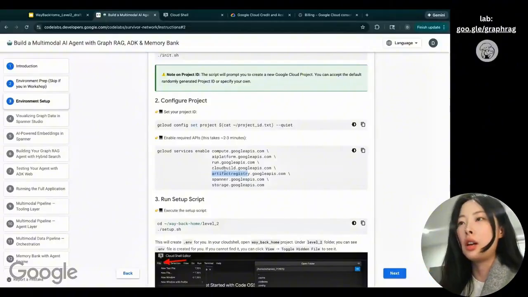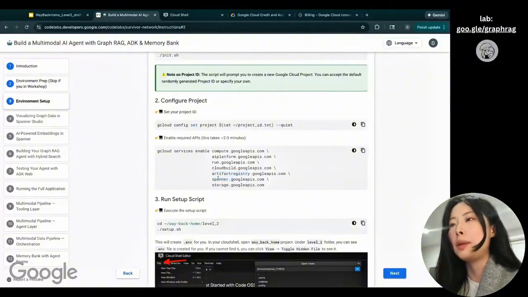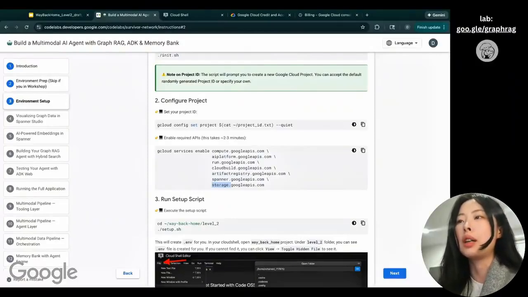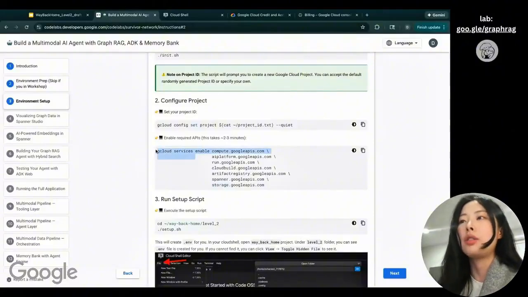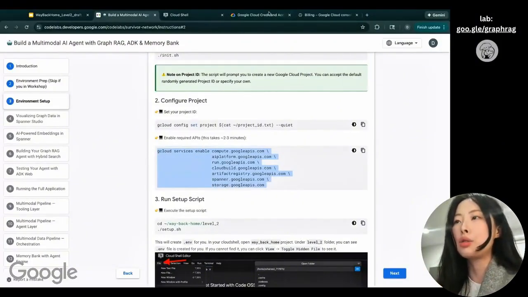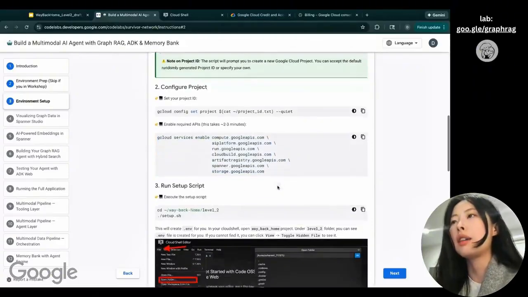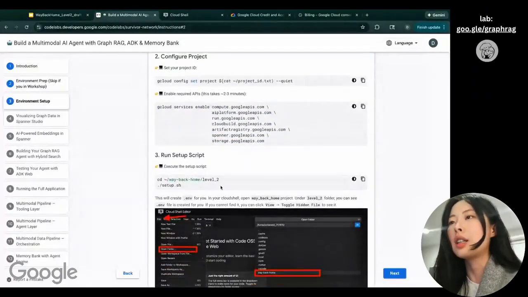And here we're using a graph database, so we're using Spanner. So you want to enable Spanner. And later on, we want to enable the multimodal input, so you want to have the Storage API. So those are just the easy way for you to enable some APIs. Of course, you can also enable them in the Google Cloud Console, but this is just a command line for you to easily enable them.